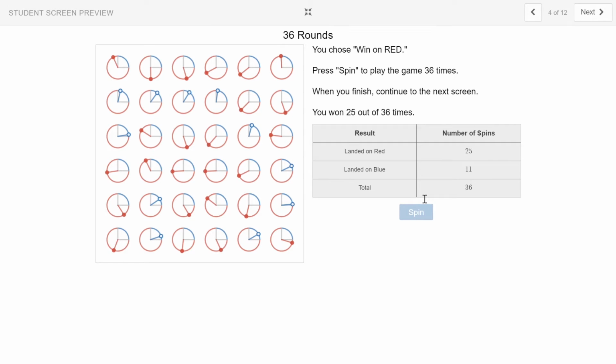Oh, pretty close. I landed on red 25 times out of 36, which is just under 75%, and 11 out of 36 on blue, which is just over 25%. So pretty good, pretty accurate there. It was about 31% on blue.